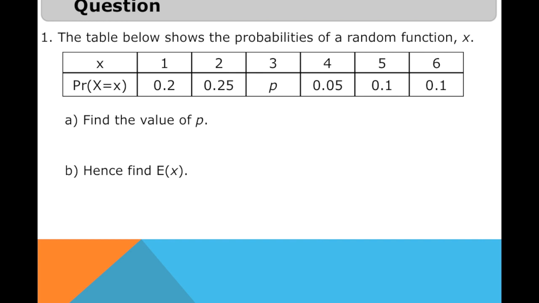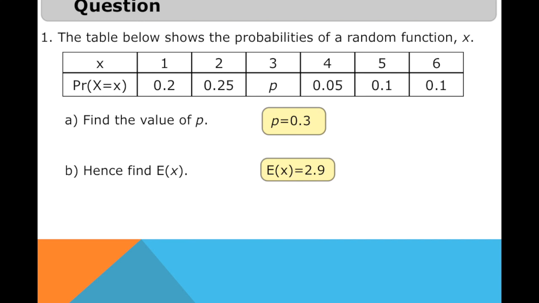Okay, now let's have another example. The table below shows the probabilities of a random function X. Find the value of p. Once again, the concept is that the sum of all of these probabilities must be equal to 1. So you will be able to find the value of p, and that is 0.3.